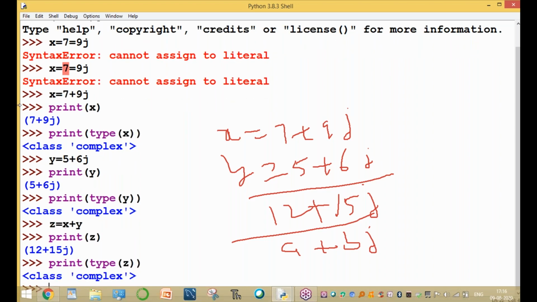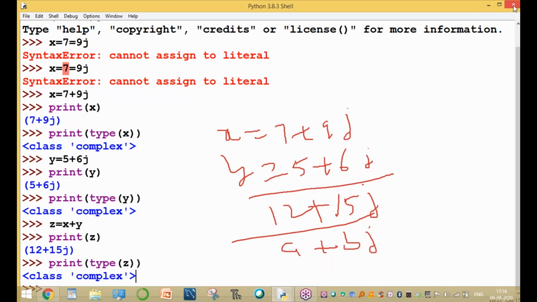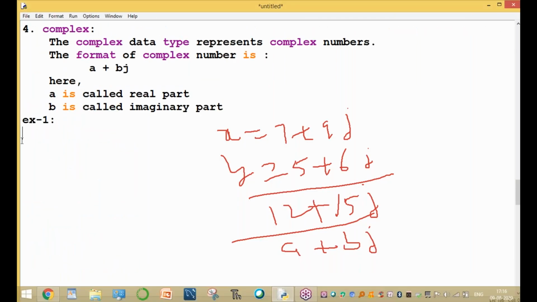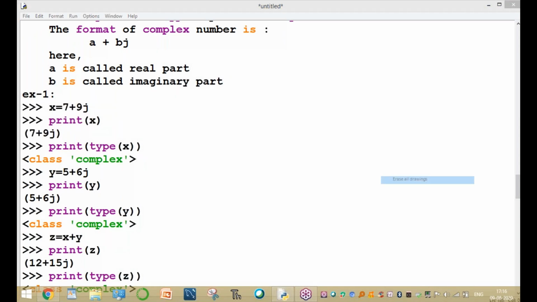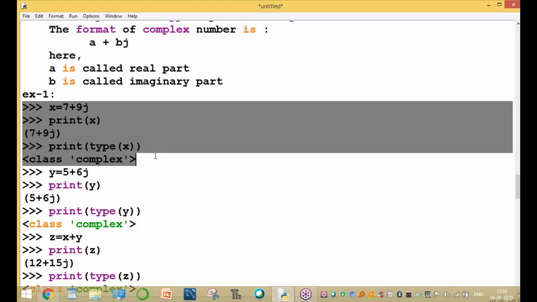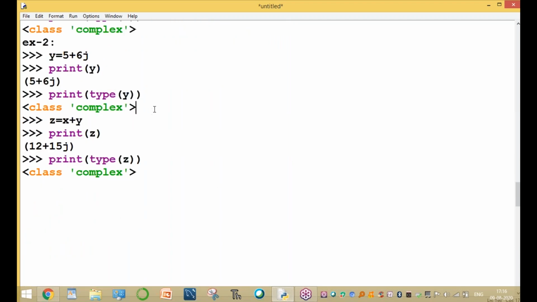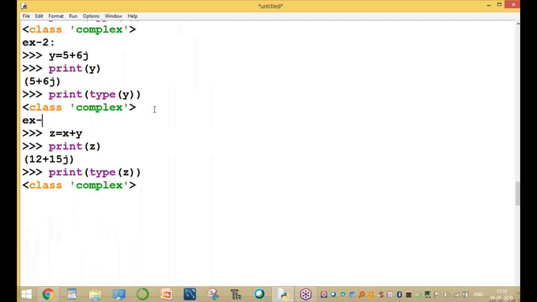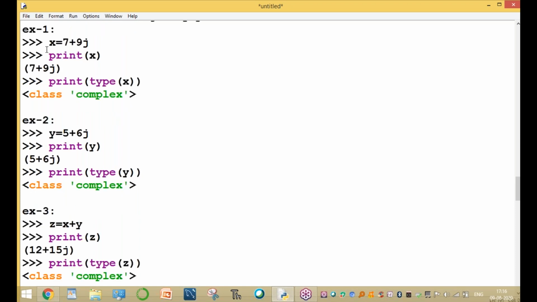Z is a complex number. These are the three examples. Clear, any doubt? Okay. These are the three complex numbers. First one is the X value, a complex number. Example 2 is the Y complex number, and example 3 is Z. First, second, third, three examples.